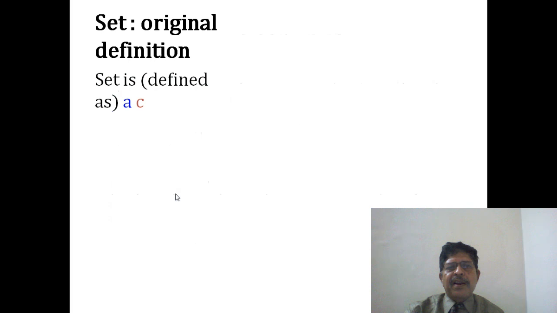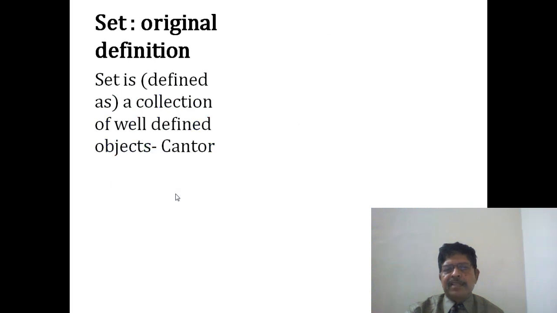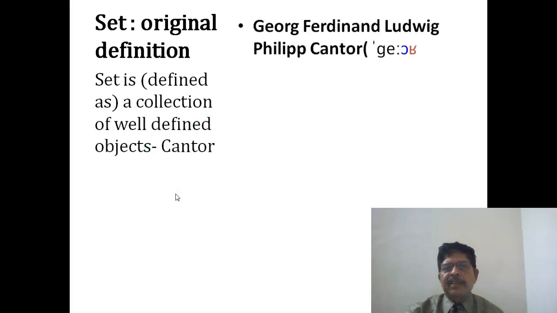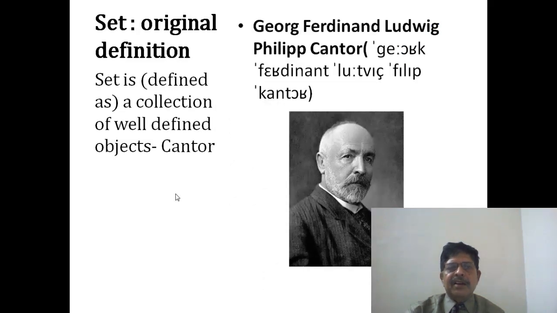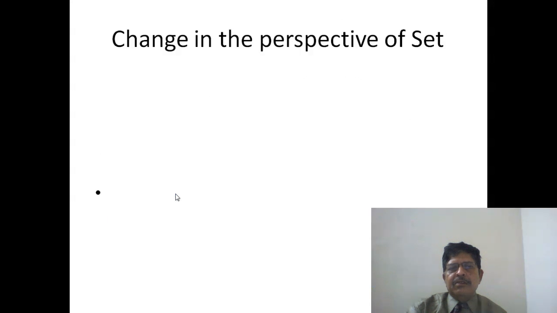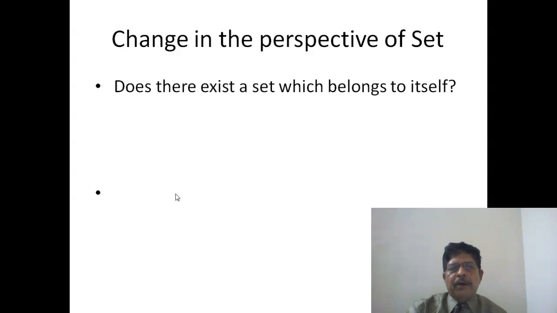Originally, a set was defined as a collection of well-defined objects, and this was given by the German mathematician Georg Ferdinand Ludwig Philipp Cantor. But since collection and objects were loose terms, not well-defined, it was not clear what the objects of a set could be. Later on, a paradox given by Professor Bertrand Russell brought a change in the perspective on sets.